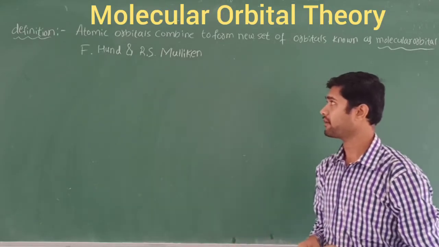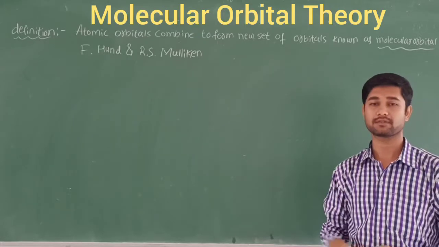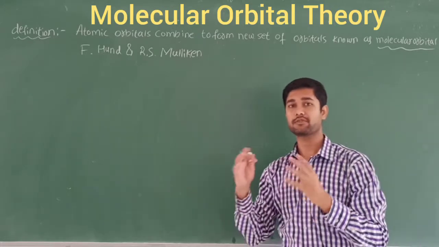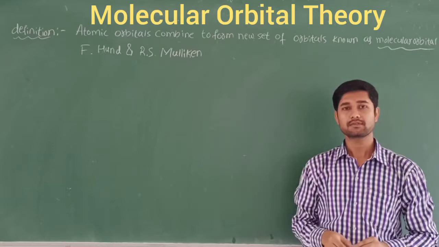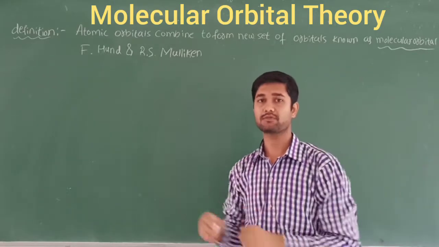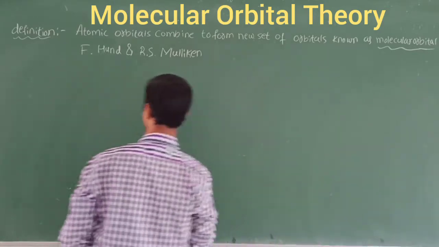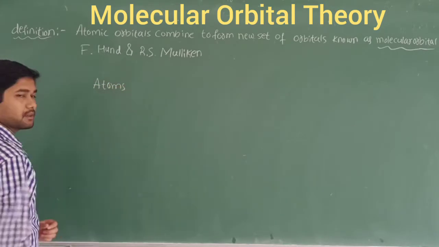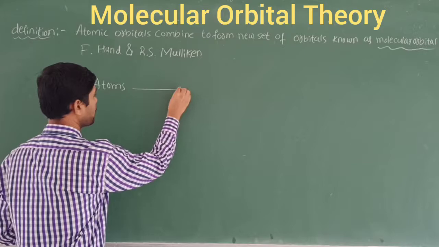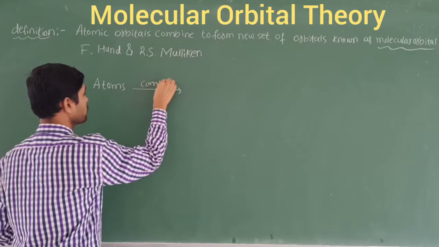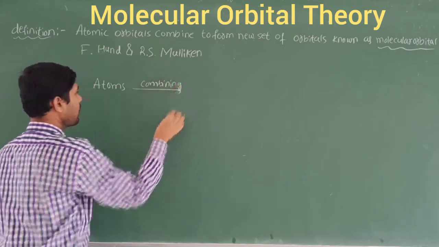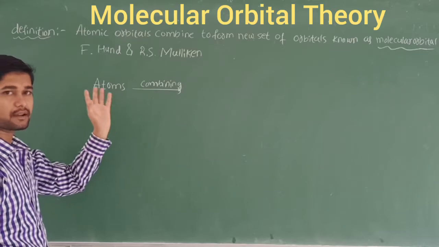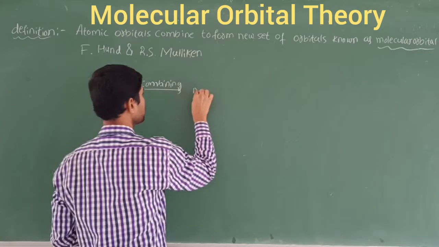F. Hund and R.S. Millikan. These are the people who introduced this molecular orbital theory. With the flow chart we study here, first we take the atoms. You know these atoms are going to be combining. After atoms and atoms combine, they are going to be formed as a